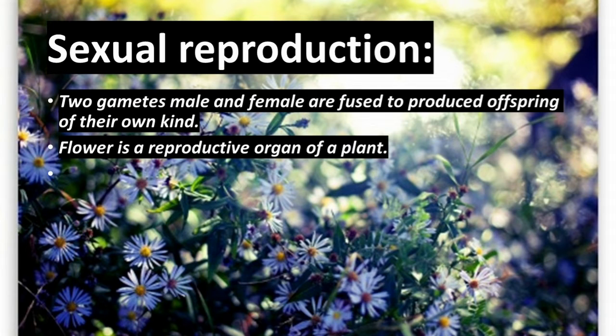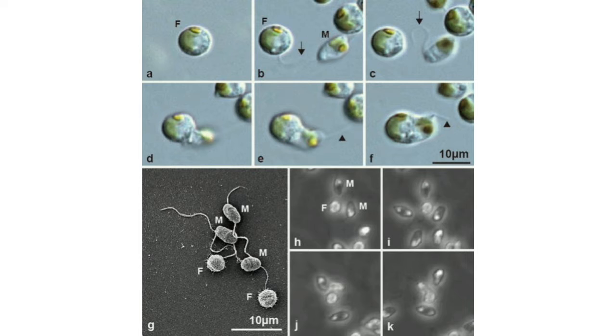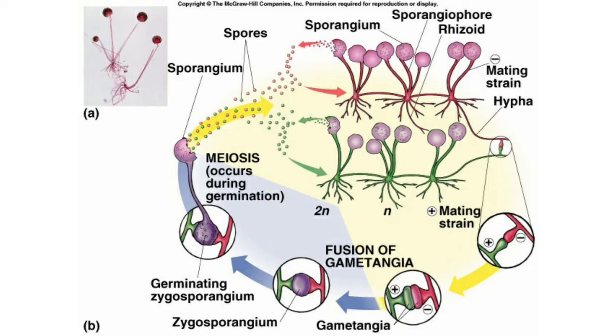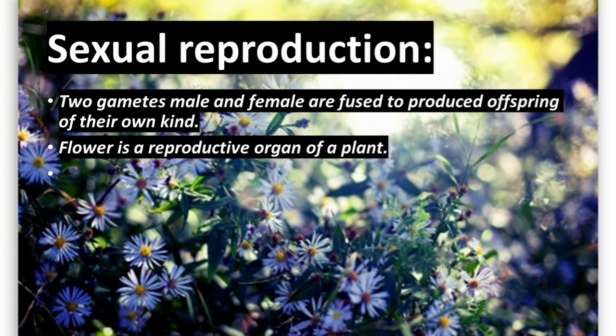Now let us pass on to sexual reproduction in plants. Sexual reproduction is the process in which two gametes, that is male and female gametes, are fused to produce offspring of their own kind. In such cases, both the sexes, male and female sex organs, are needed to produce gametes. You know already flower is a reproductive organ. So to understand, you should know the parts of a flower.